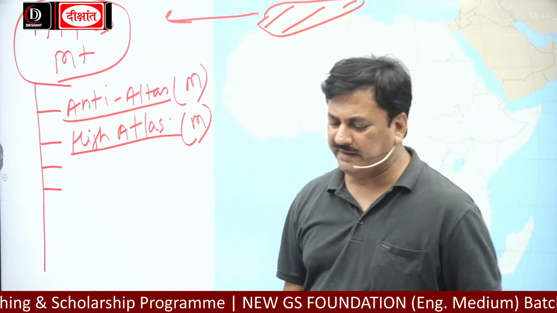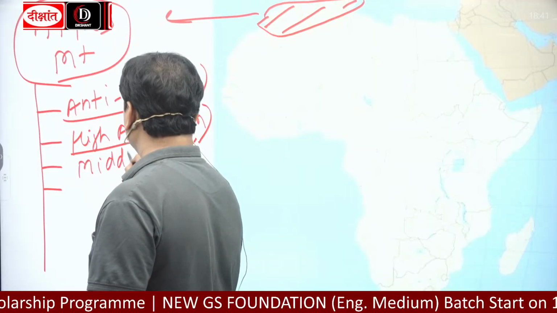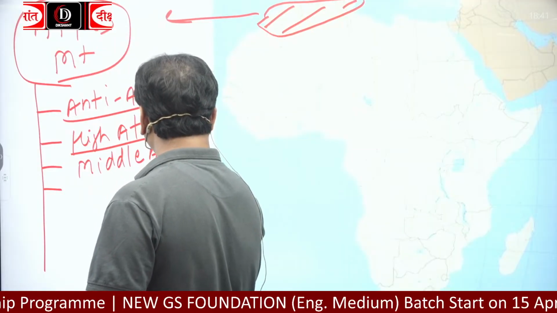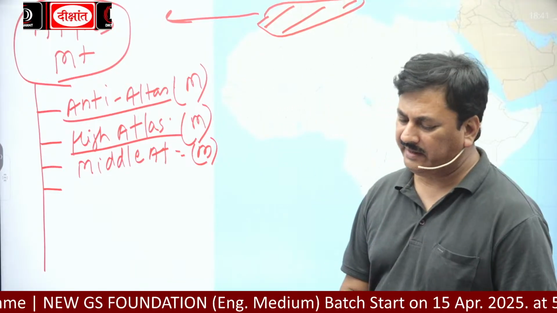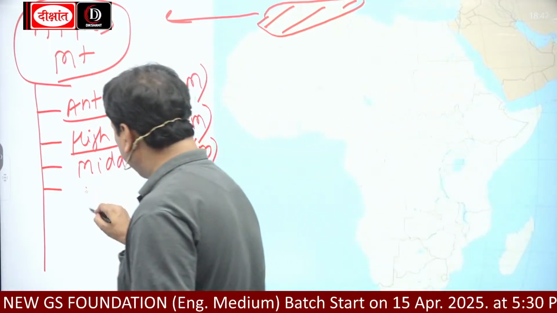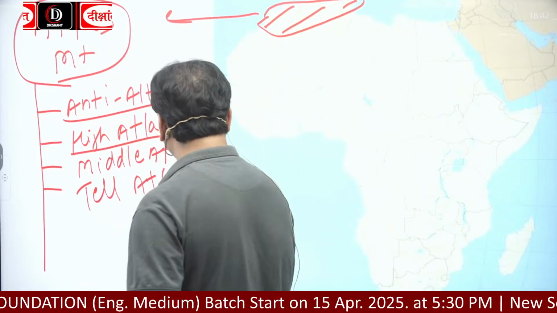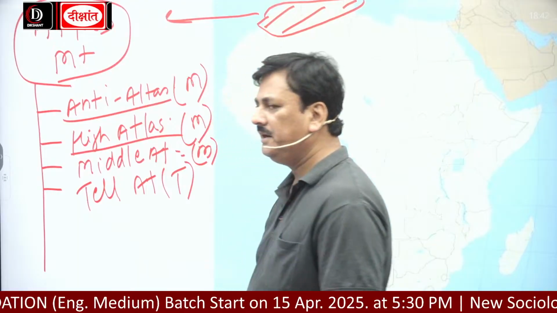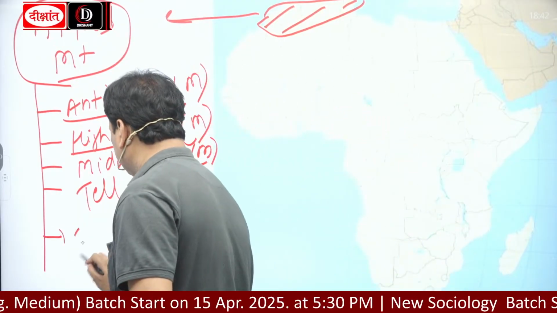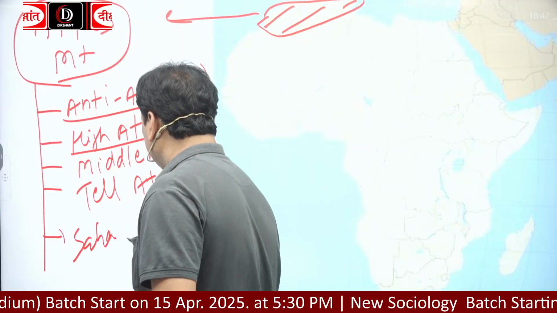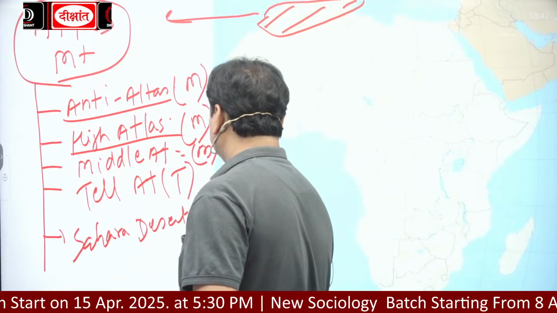Okay. Then Middle Atlas. This is also a part of Morocco. And then Tell Atlas, T-E-L-L. Tell Atlas. It is in Tunisia. It is a part of Tunisia. And Sahara Desert Atlas.